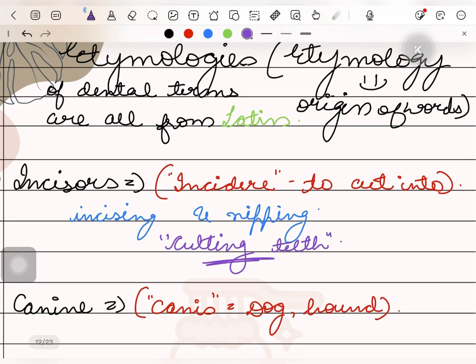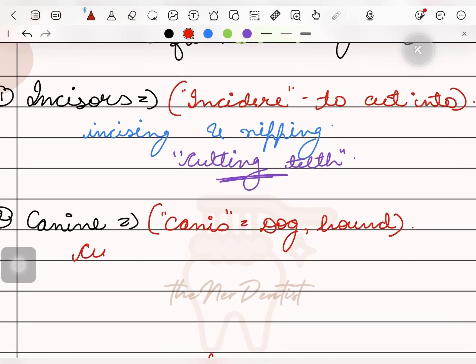Next is canine. It comes from the Latin word canis, which means dog or hound. Canine teeth are very prominent and well-developed corner teeth in the dog family, and they are more prominent in carnivorous animals for catching their prey. But in humans, their function is considerably diminished, and they basically function almost as incisors. They're also known as cuspids, because they have one large primary cusp.